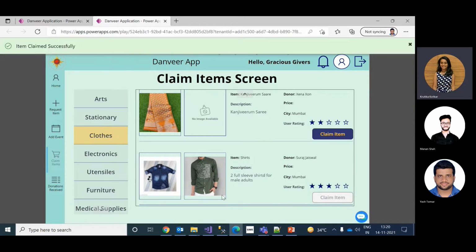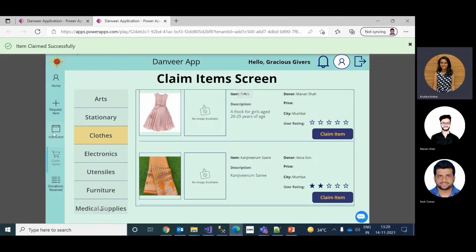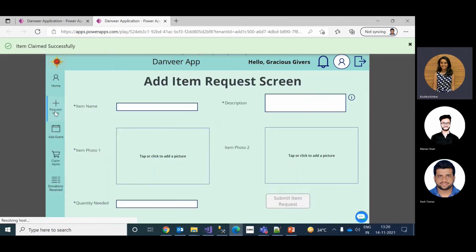The next section is where the NGO requires a certain item and requests it in the Danveer application. So here we are with the NGO login, and the NGO is now requesting a certain item. We'll add the item name, description, the photos relevant to it, and the quantity they need.